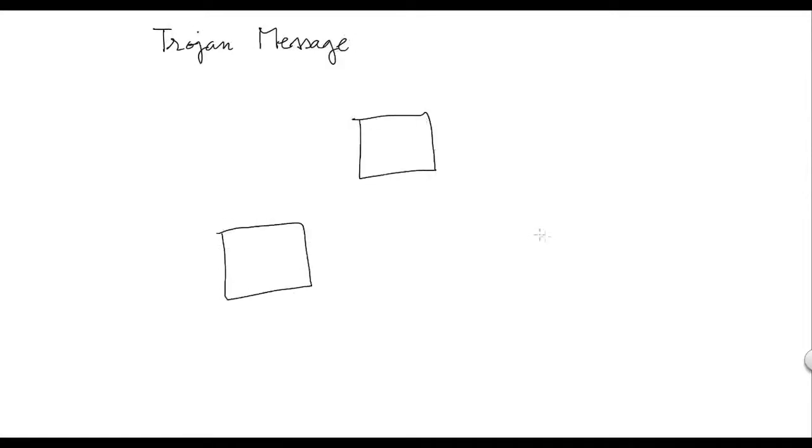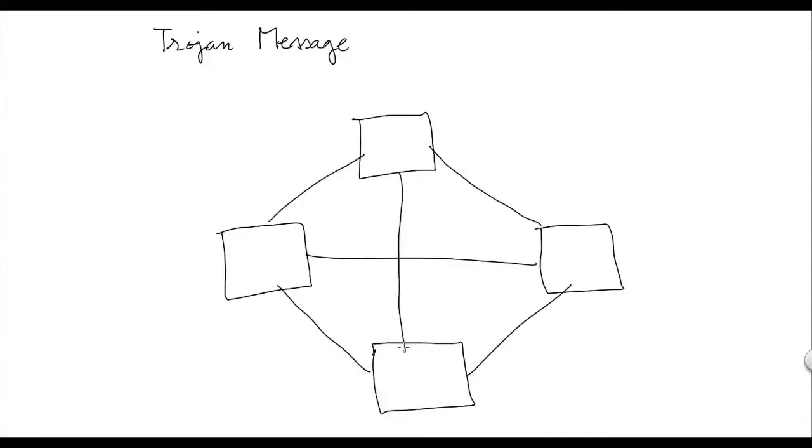In this video, I will talk about Trojan messages in distributed systems. One of the main reasons for choosing a distributed architecture instead of relying on a single computer is fault tolerance. A distributed system should be able to handle the failure of several of its components while still providing service to the clients. However, the components of the distributed system need to communicate with each other via messages they send over the network.